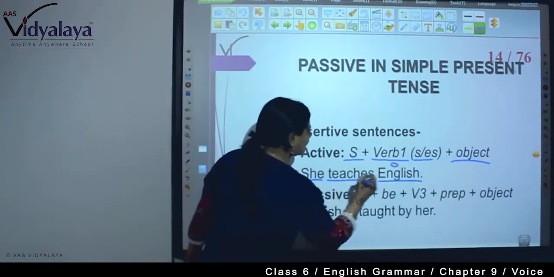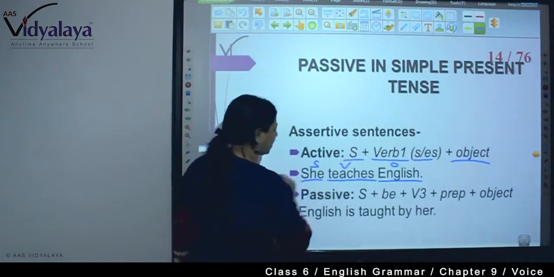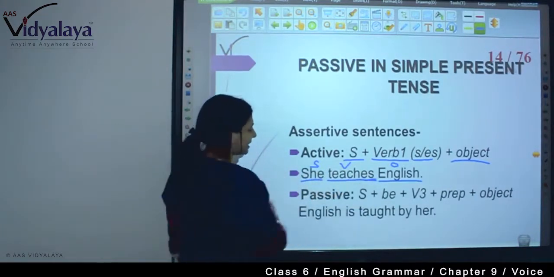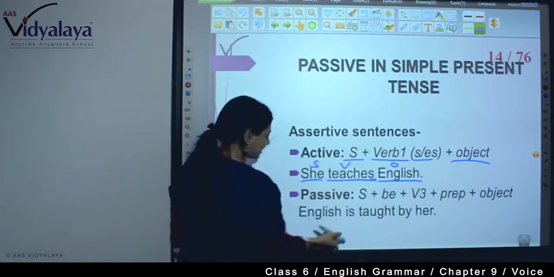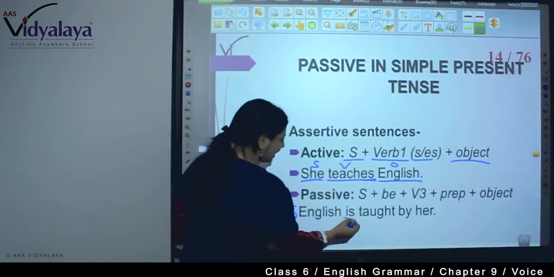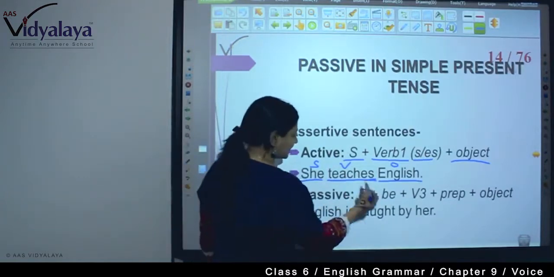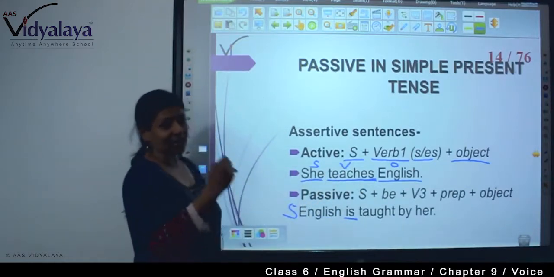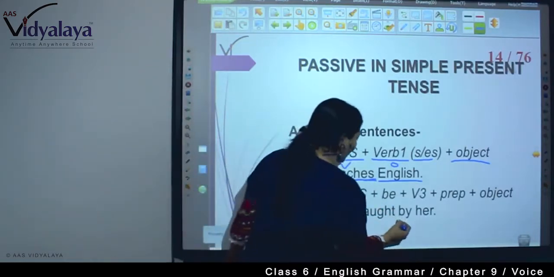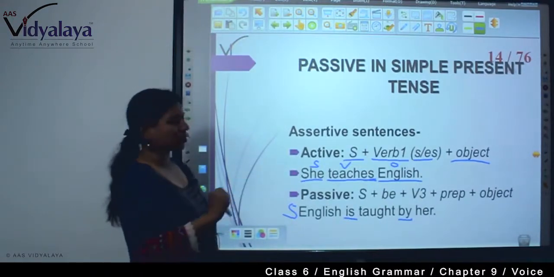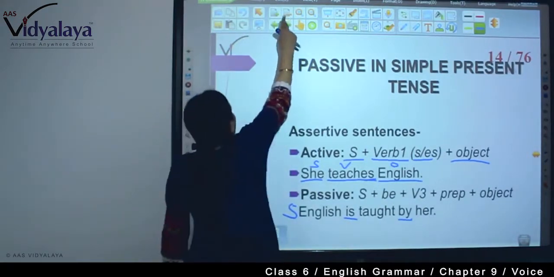This is subject, this is verb. According to third person singular, here it is es, but here the object is English, so English becomes the subject. Is here, taught is the third form of teach. By, she will be her, as I have told you earlier, and you need to add the preposition by. So English is taught by her.